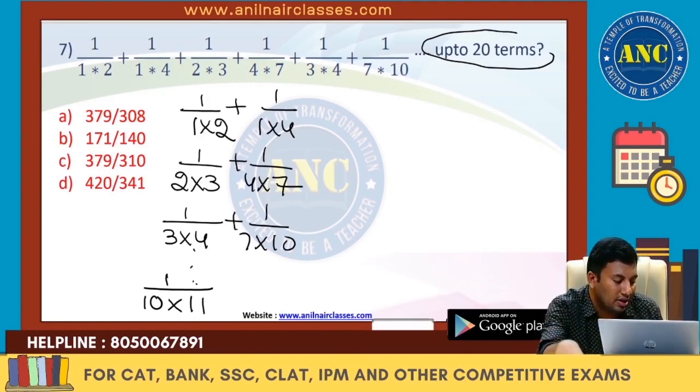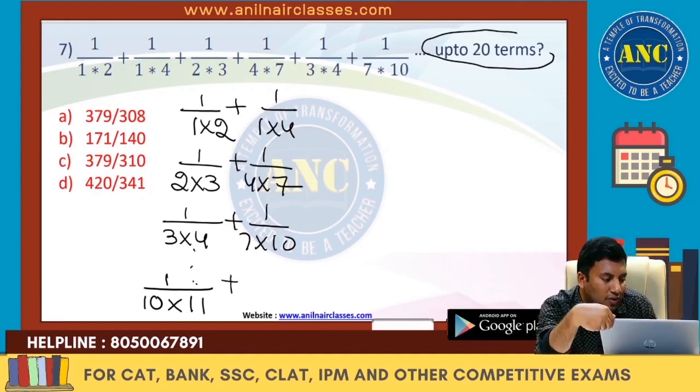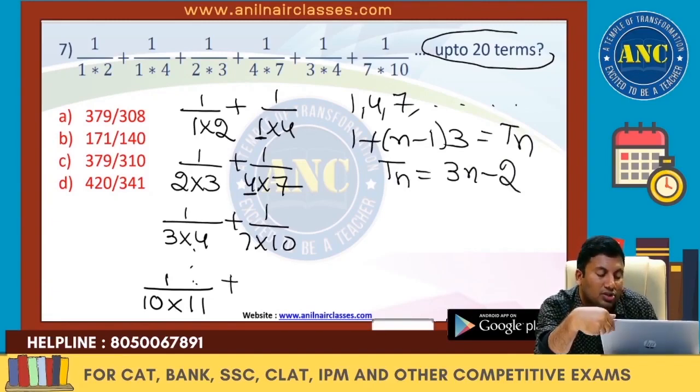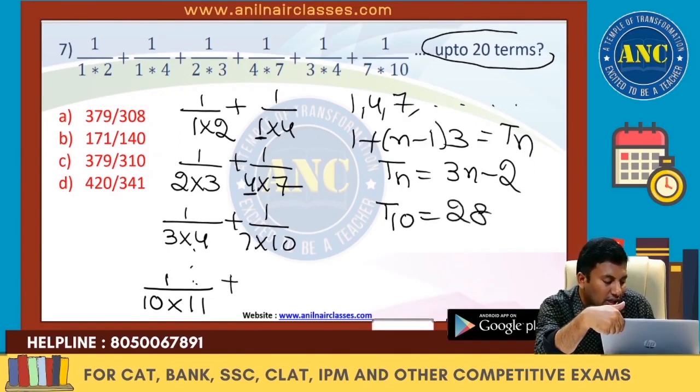Now the first numerical values will be 1, 4, 7, 10 and so on. So a plus (n minus 1) into d, so Tn is nothing but 3n minus 2. If I require the 10th term, 30 minus 2, 28.